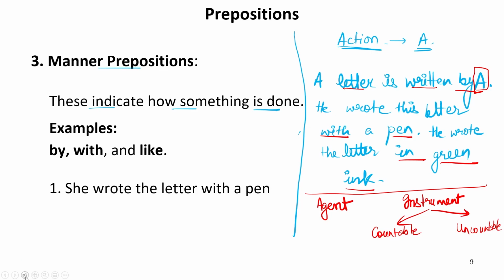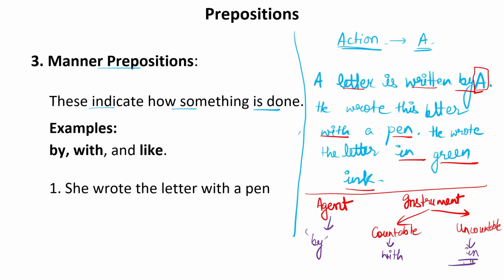What are the prepositions? First of all, let us see agent. So agent is basically denoted by. Countable instrument is shown by with, and uncountable instrument is always shown by in. This is very, very important.